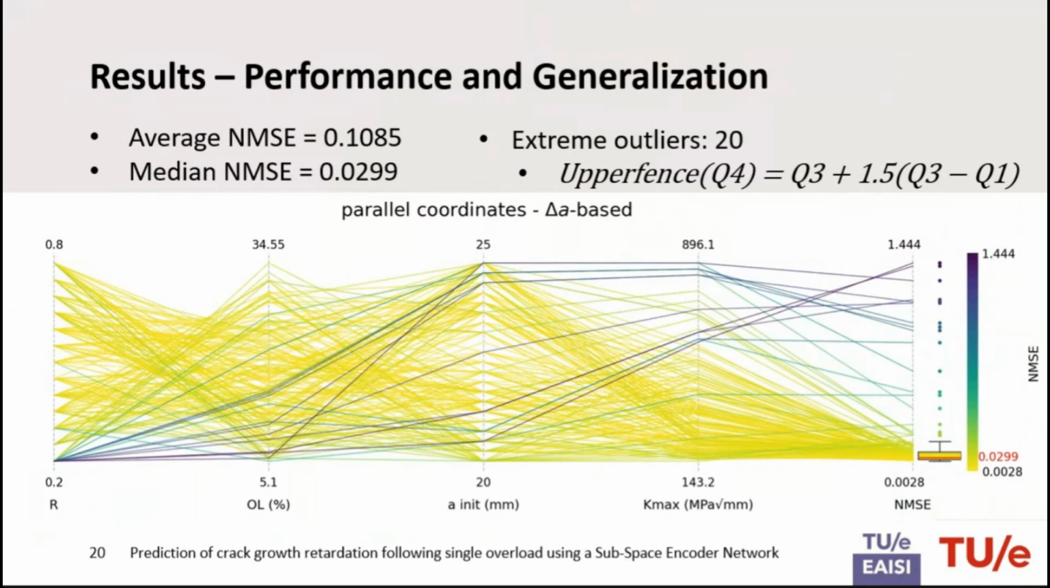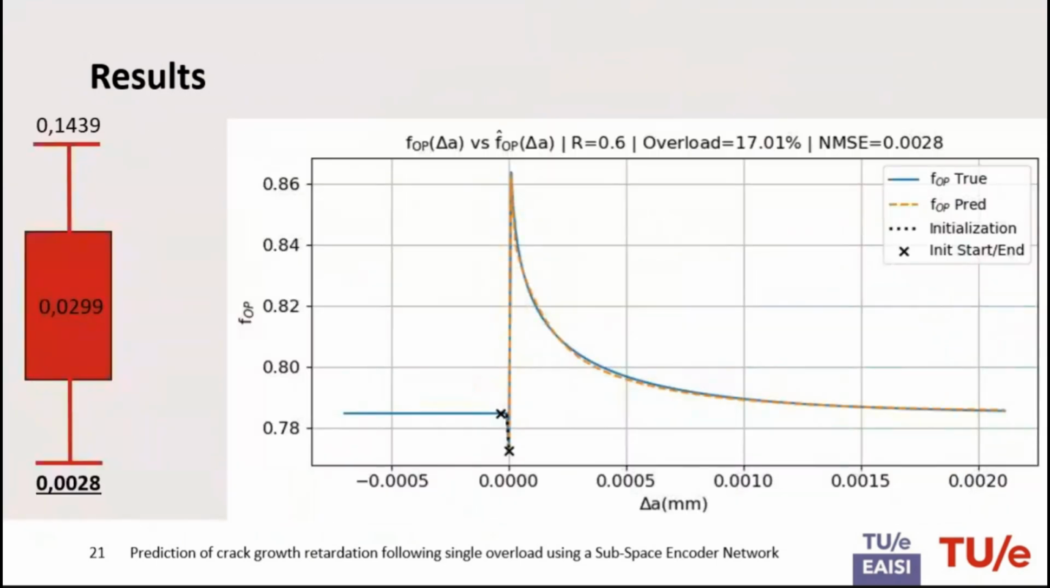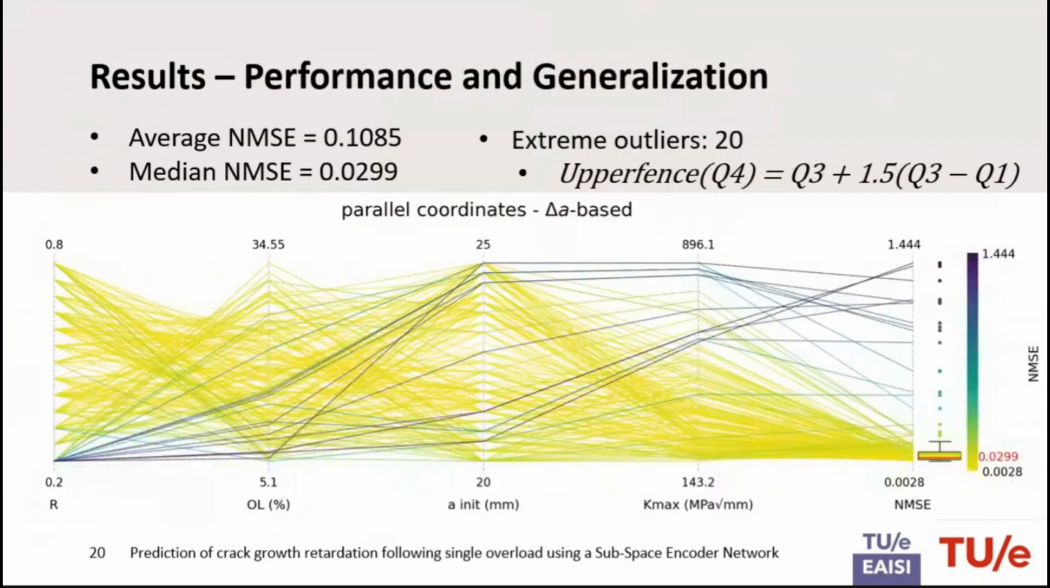Here we also see the load ratio for each of the data sets, the overload magnitude, the initial crack length, and Kmax of each data set. And we see that most of these outliers all essentially relate back to this point, meaning that most of the outliers were found on data sets that had a low load ratio of 0.2, which I will discuss further in the discussion. So let's move back.